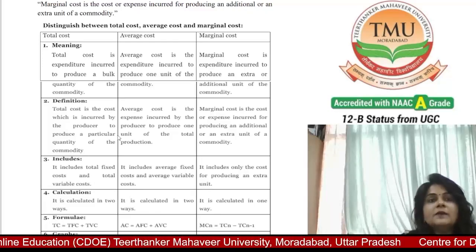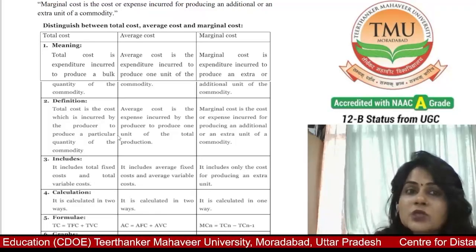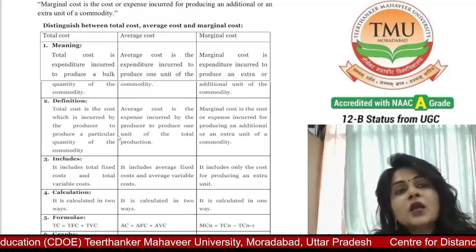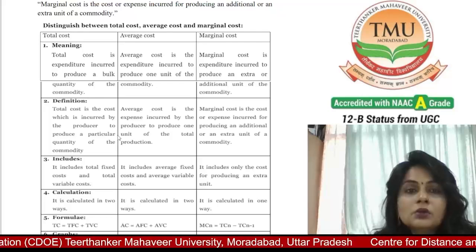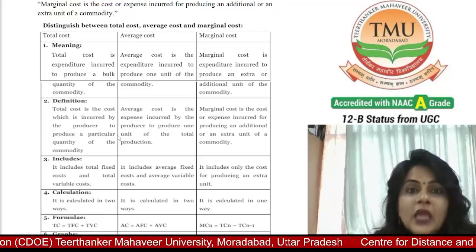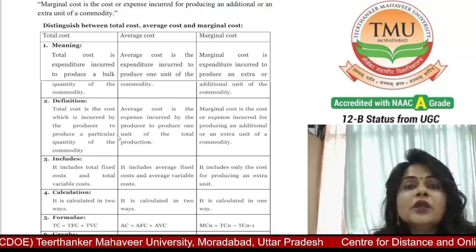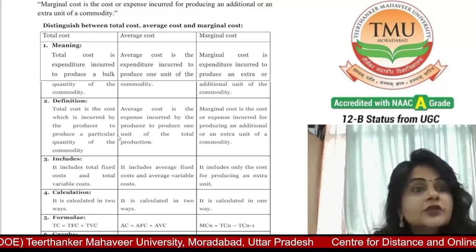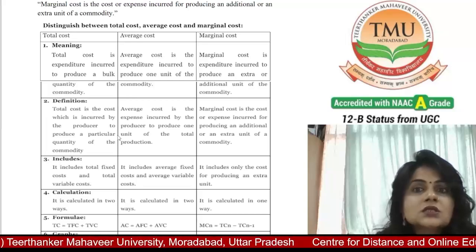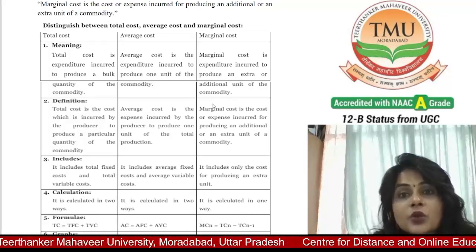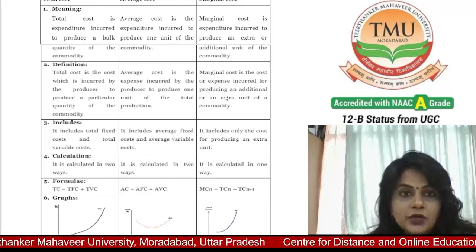cost. Meaning, total cost is the expenditure incurred to produce a bulk quantity of the commodity. Average cost is the expenditure incurred to produce one unit of the commodity, and it is also called one unit cost. So marginal cost is the expenditure incurred to produce an extra or additional unit of the commodity.